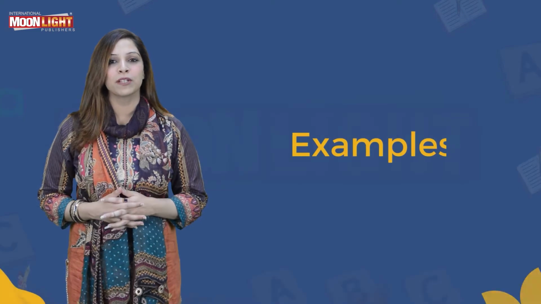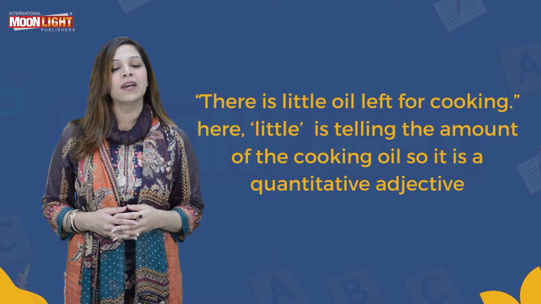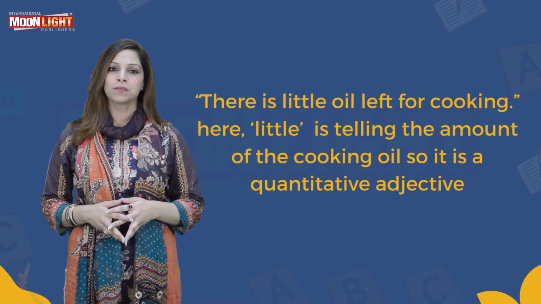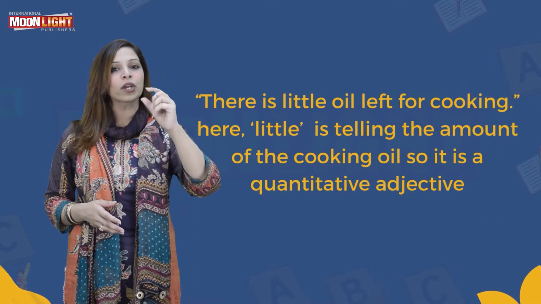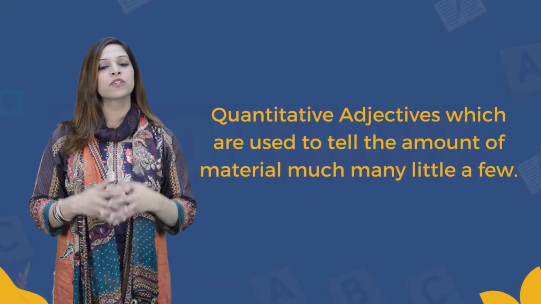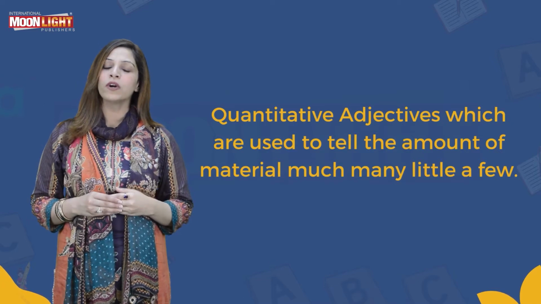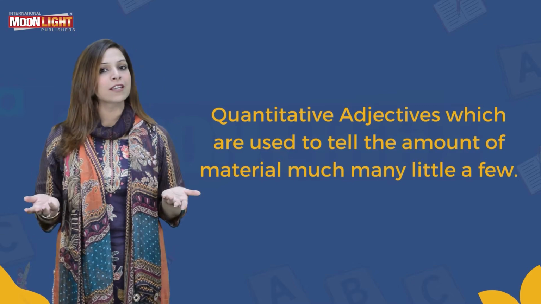Let's have some examples to get clearance of the topic. There is little oil left for cooking. So here little is telling the amount of the cooking oil. So it is a quantitative adjective. There are many quantitative adjectives which are used to tell the amount of material, like much, many, little, a few. Let me tell you more examples to explore this topic in detail.